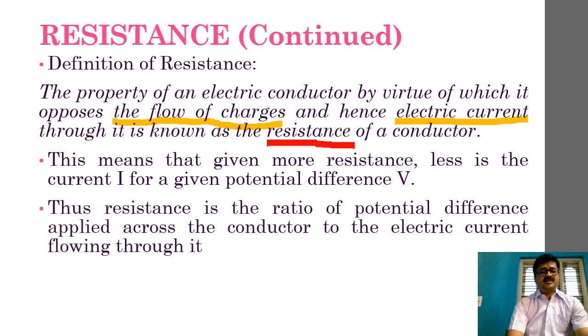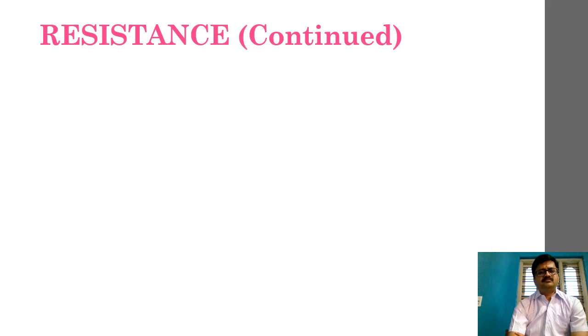Fine. So hence we can say resistance is the opposition, and it is the ratio of potential difference applied across the conductor to the electric current flowing through it. I hope this particular part is clear to you. Fine. So thus finally we can say R is equal to V divided by I. Now let's move on to the next part here, which is a continuation of what we are doing.